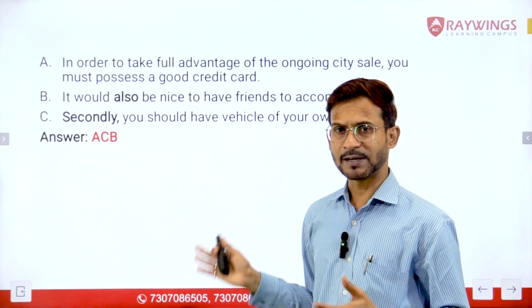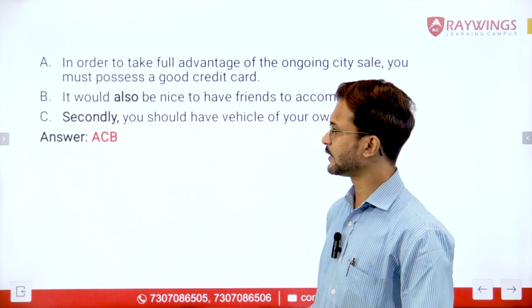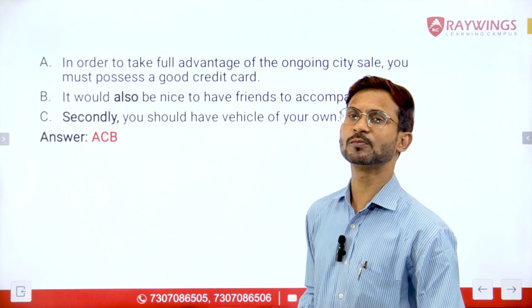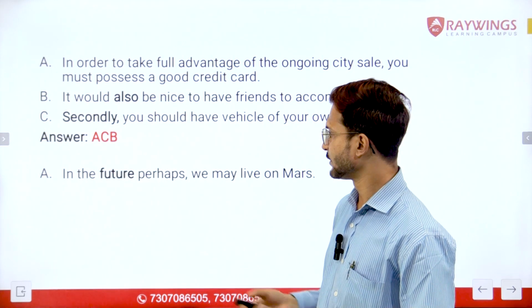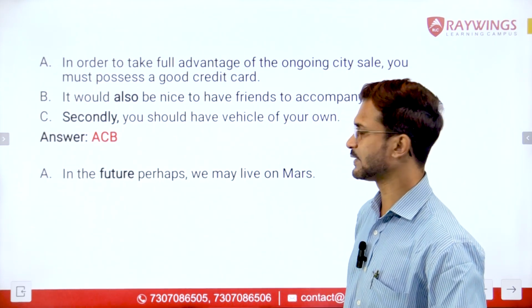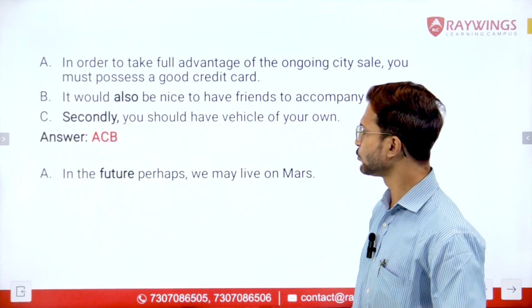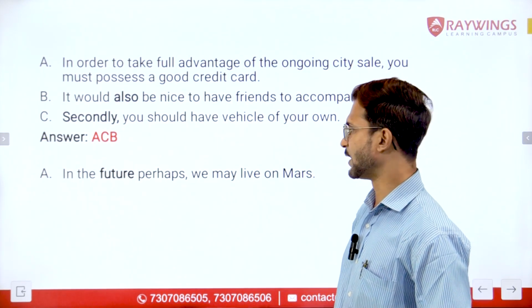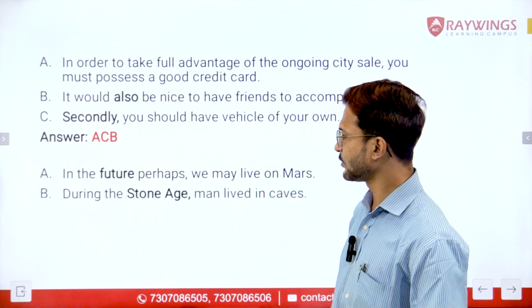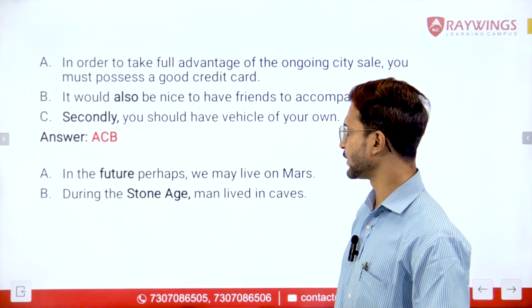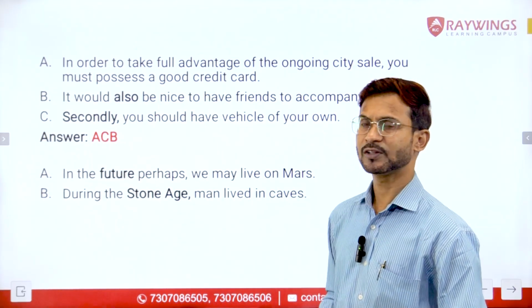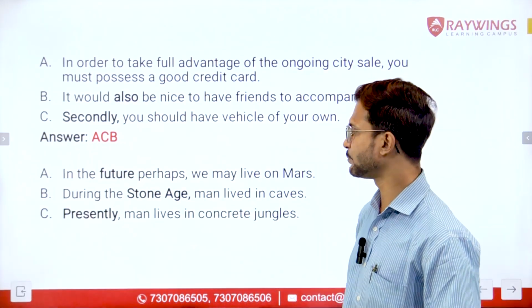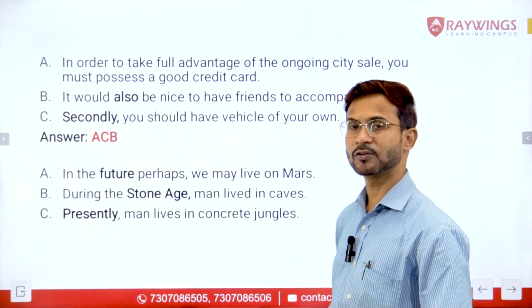Now I hope you all have understood this question. Let us take one more example which is based on time reference. Now we have sentence number A as, in the future perhaps we may live on Mars. Now sentence number B says, during the Stone Age man lived in caves. And sentence number C says, presently man lives in concrete jungles.